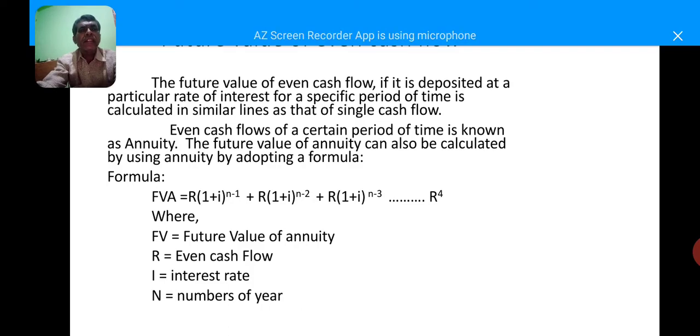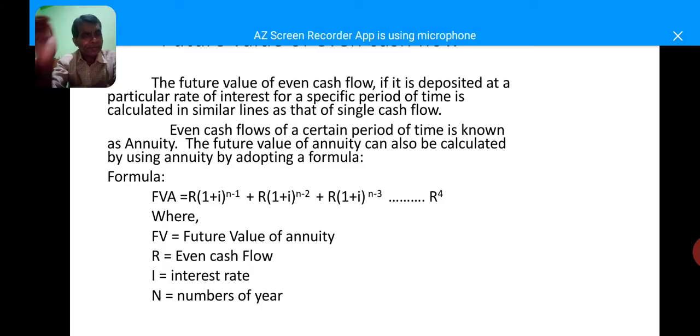Once again from the beginning, FVA equals future value of annuity equals R into 1 plus I to the power of n minus 1, plus R into 1 plus I to the power of n minus 2, plus R into 1 plus I to the power of n minus 3, and so on.